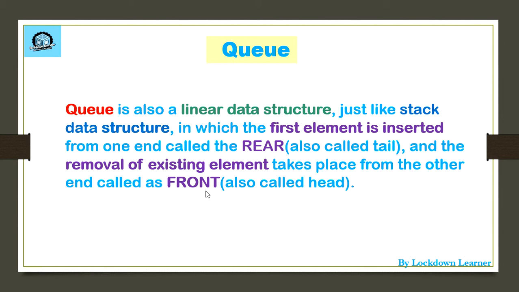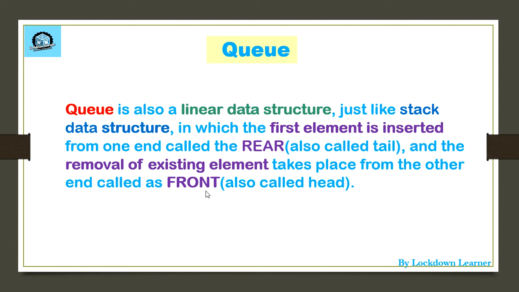Queue is basically like a real life example of a queue or a line. Suppose you are going to a bank and you are standing in a queue of five people. The first person comes, then the second, then third, fourth, and fifth. Obviously the person who reached first will go to the counter first because they are standing in front in the line, and the person at the last will get a chance after all the persons standing before them.